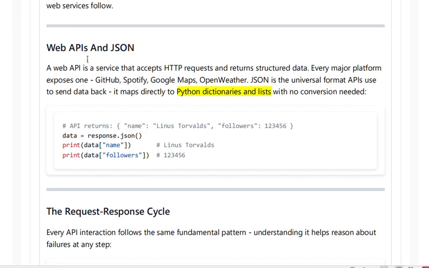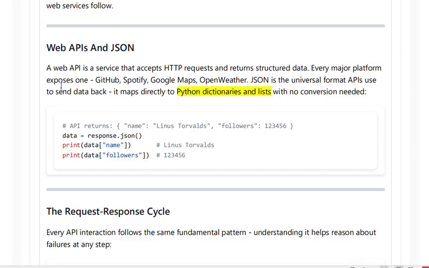Web APIs and JSON. What is a Web API? In a website, we have an application programming interface. How is it communicated? How does the data come back as a response in JSON format? So a Web API means the website provides a service that accepts HTTP requests and returns structured data in JSON format. So a Web API is a service where you make a request over HTTP and get the response as structured data, that is JSON.